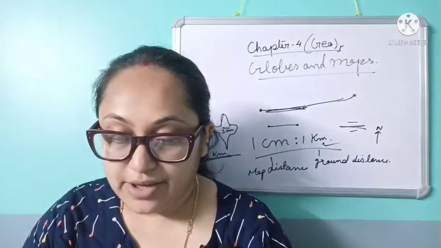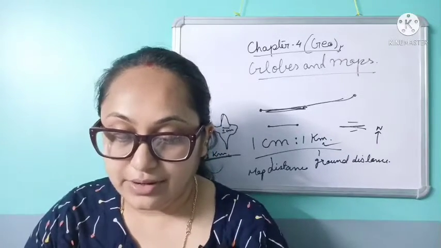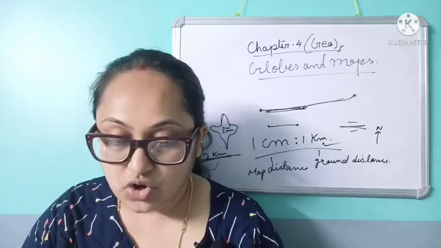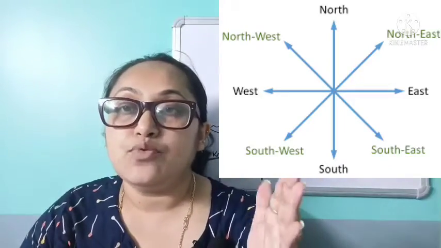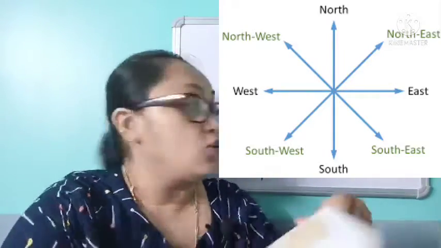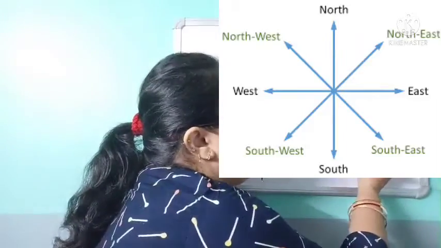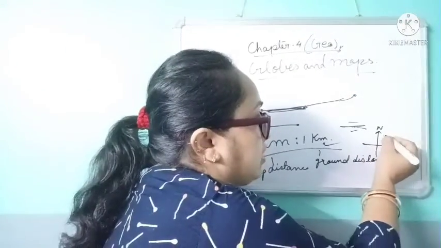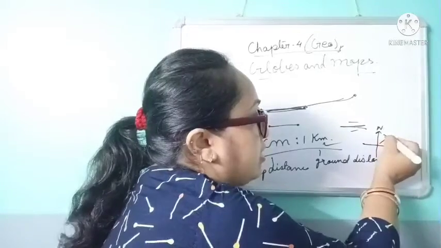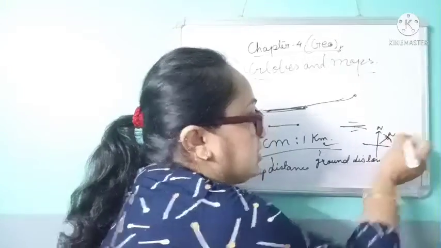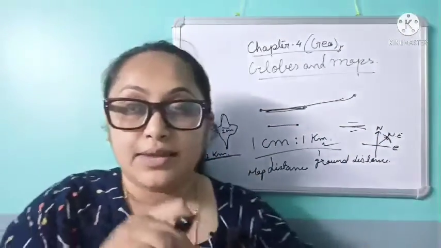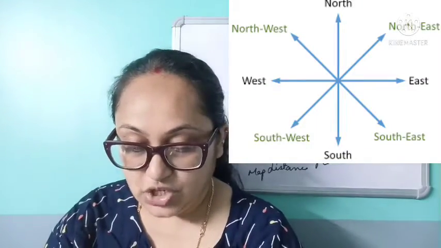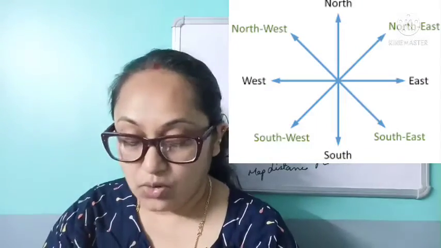Once the 4 main directions are marked, we can easily find the intermediate directions. The direction midway between north and east is called northeast. That means suppose the arrow is between the north and east. Suppose this is the arrow over here. Then this means northeast, that we are in the place of northeast. Similarly, other intermediate directions are southeast, northwest, southwest.